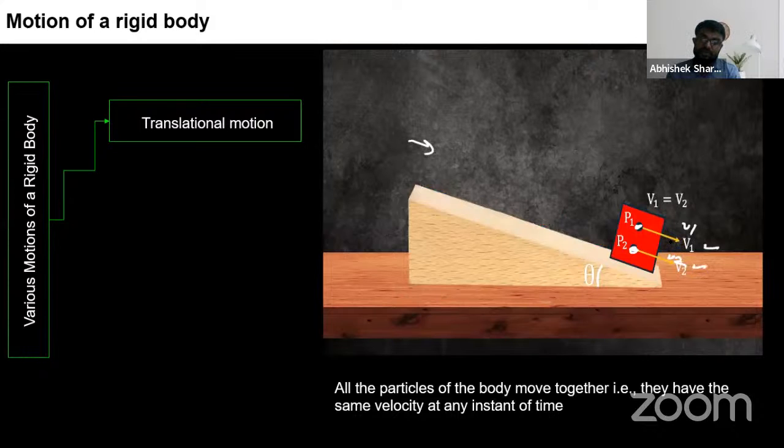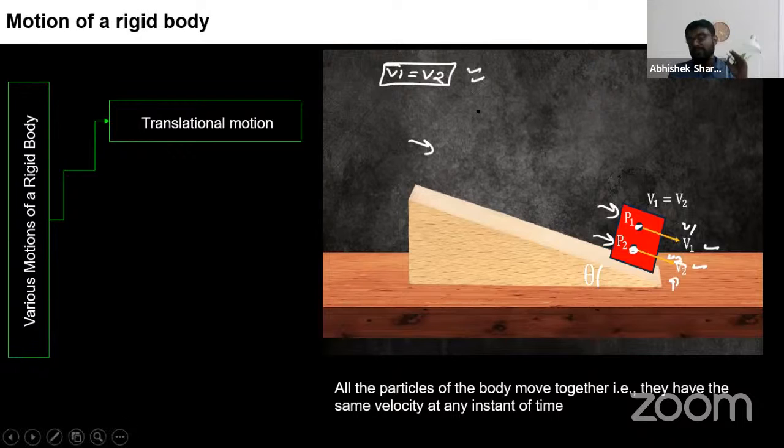V1 is the velocity vector for the P1 point. V2 is the velocity vector for the P2 point. But here what is happening is that both of these velocities are the same. V1 is equal to V2 here. Understand this. V1 is equal to V2. So this is pure translatory motion. All the particles of the body are moving together. They have the same velocity. It is not just about the P1 and P2 points. It is about all the points, P3, P4, P5. For all the points, the velocity vectors will be the same. V1 equals V2. So this is pure translational motion.